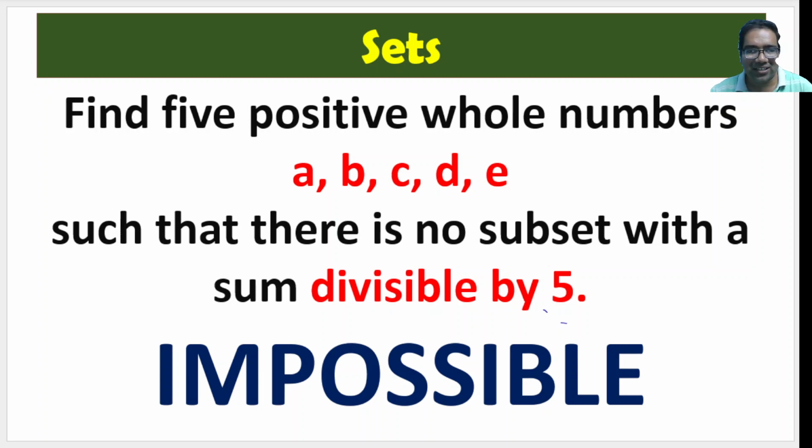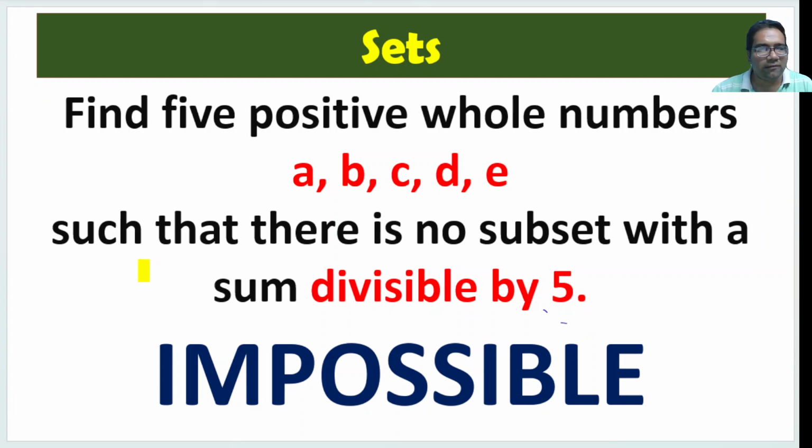Hi friends, here is a beautiful problem. We have to find five different positive whole numbers, A, B, C, D, E, such that there is no subset with a sum divisible by five.